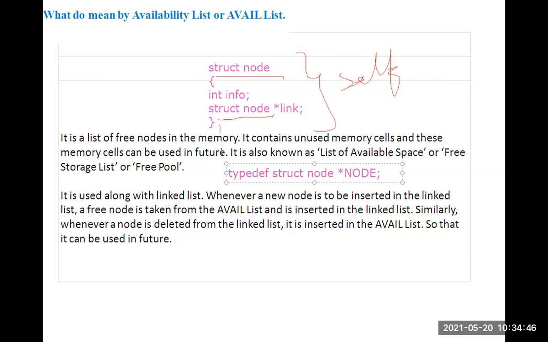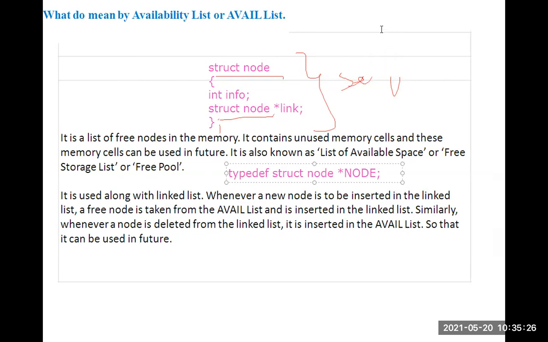This is what we call a self-referential structure. This is how to represent it.